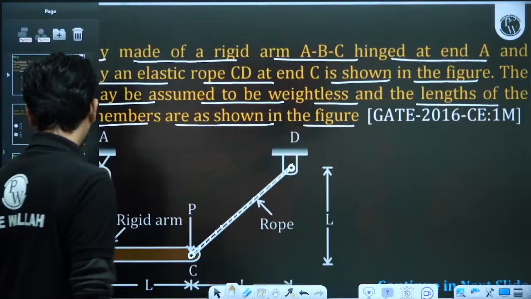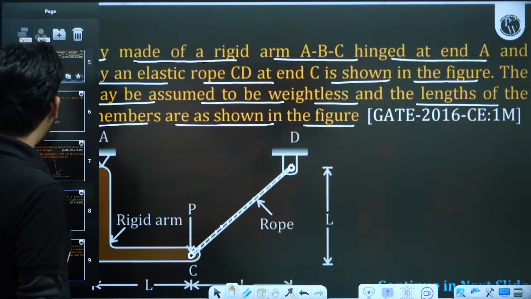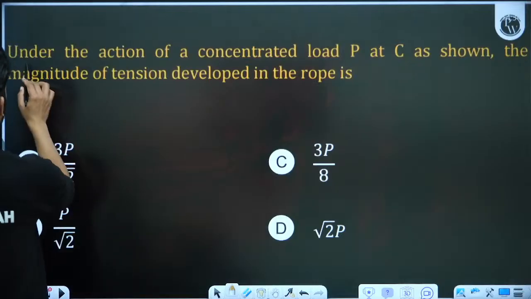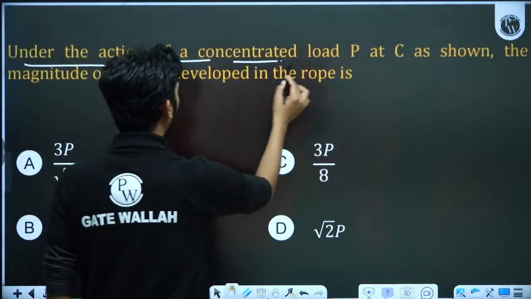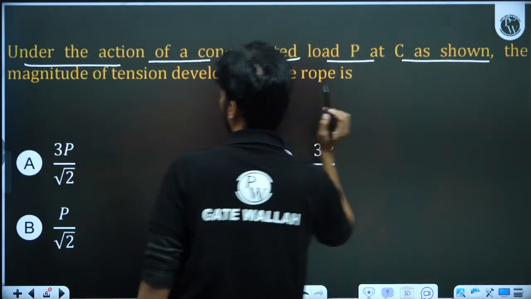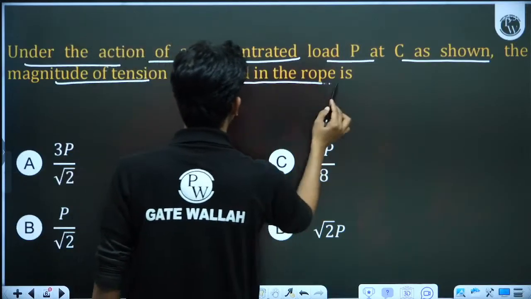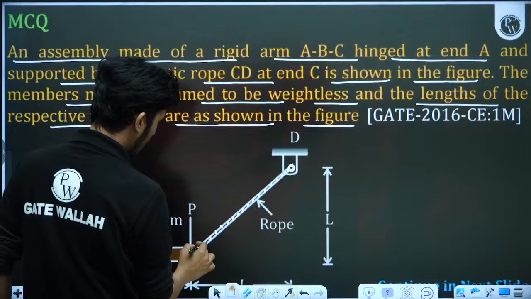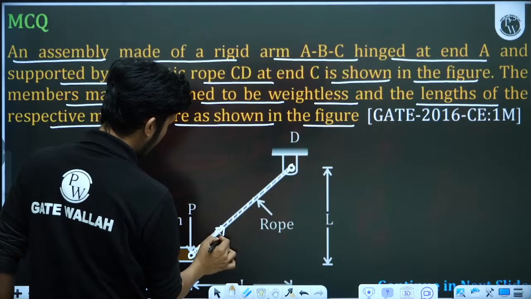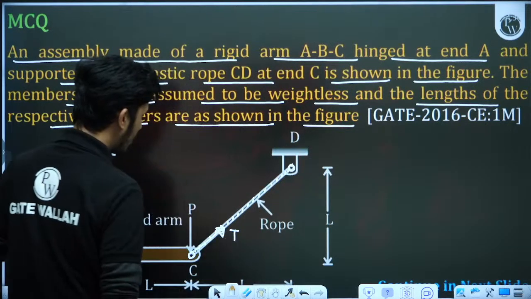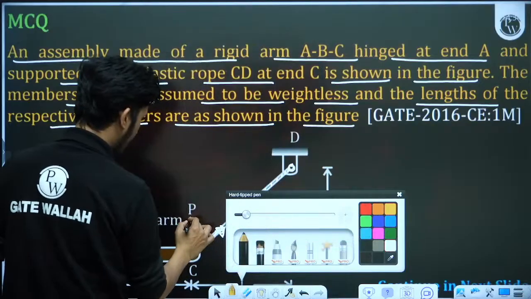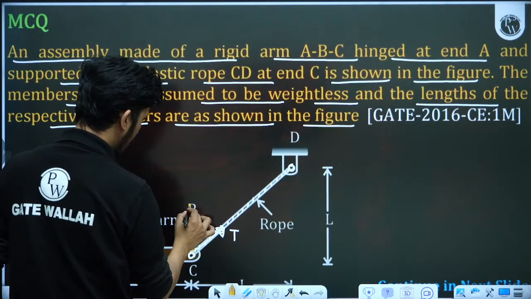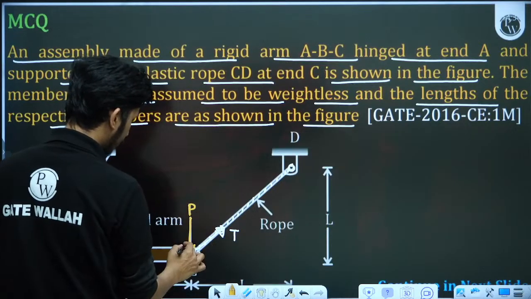Now what is asked here? Let's see what is asked here. Actually the thing they have asked is written in the next slide. So they are asking, under the action of a concentrated force P at C as shown, the magnitude of the tension developed in the rope. So actually they are asking for this tension. So the tension T is developed like this. Please concentrate here. The tension T will be developed like this. So this T tension they are asking, and the P force is acting like this, at this point C.